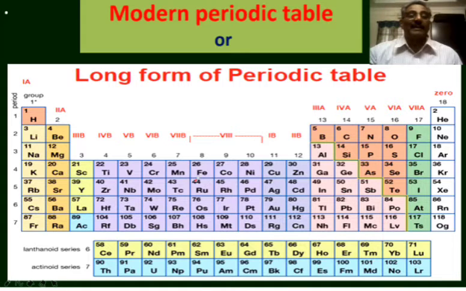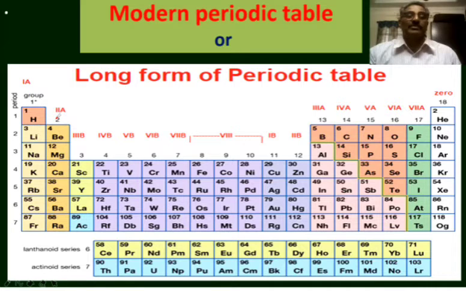This periodic table has 18 vertical columns. There are 18 vertical columns and 7 horizontal rows in the long form of the periodic table. As Mendeleev said, the vertical columns are named groups and the horizontal rows are named periods. Initially, the long form of the periodic table was divided into 16 groups only, and these groups are named from left to right as